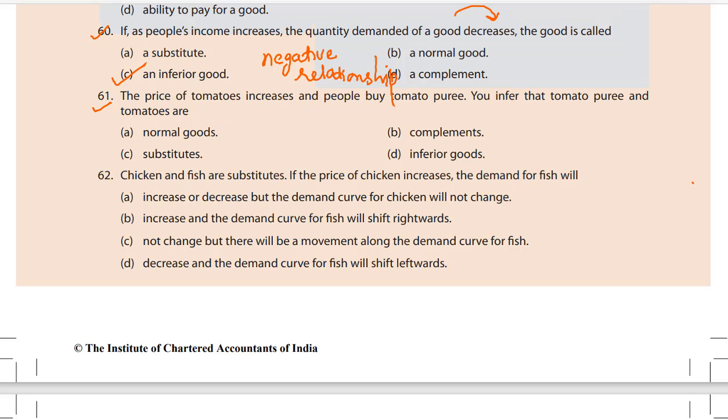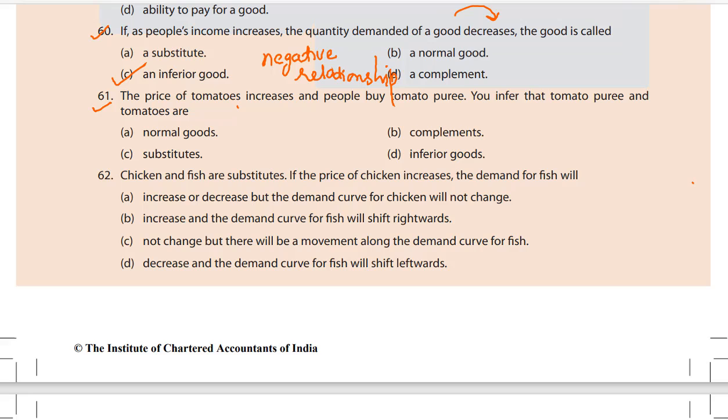The price of tomatoes increases and people buy tomato puree. You infer that tomato puree and tomatoes are A. Normal goods, B. Complements, that is complementary goods, C. Substitute goods, and D. Inferior goods.